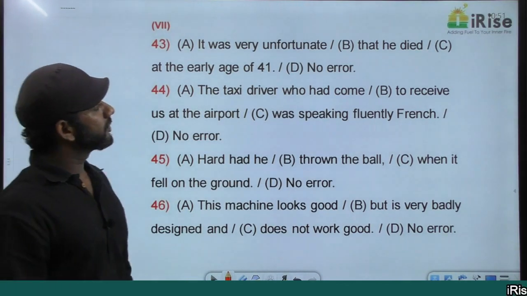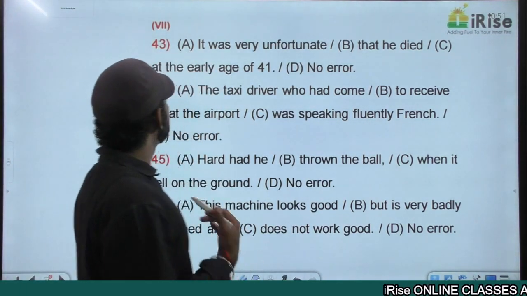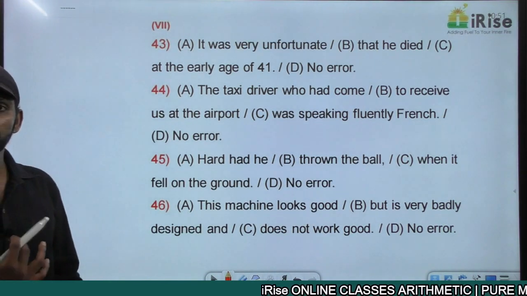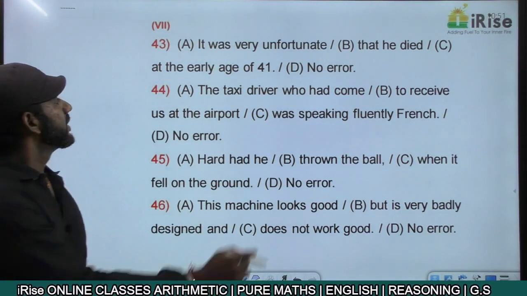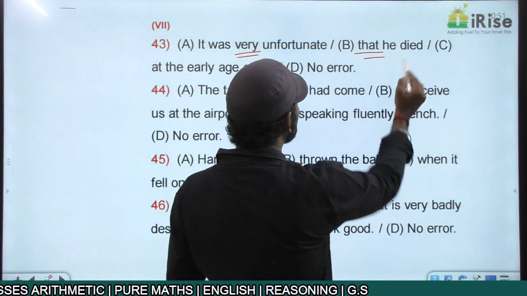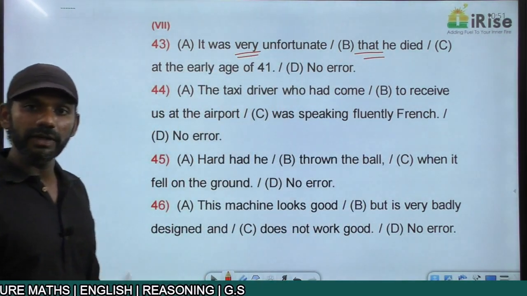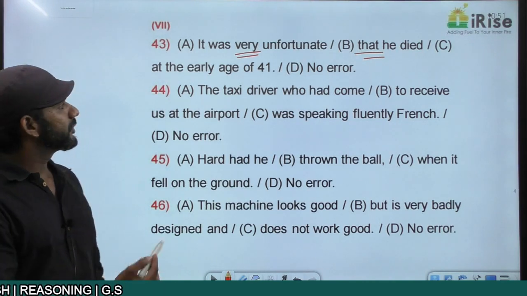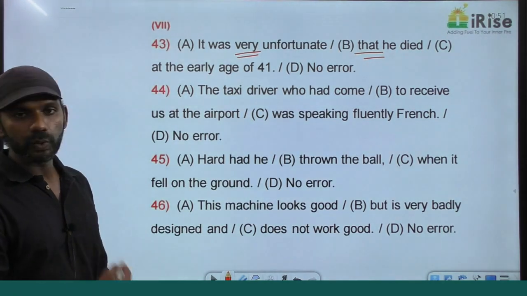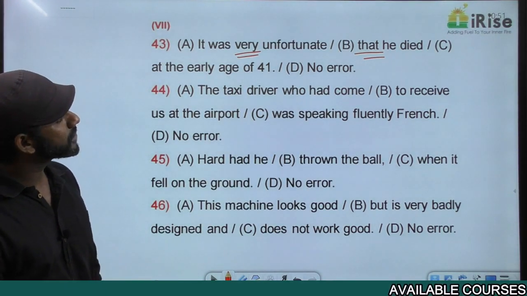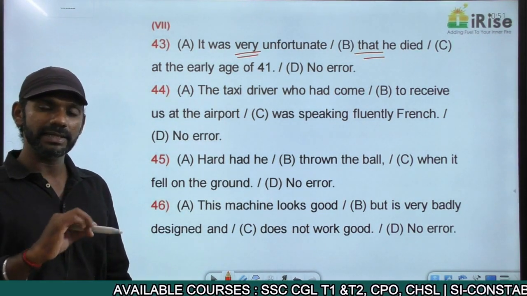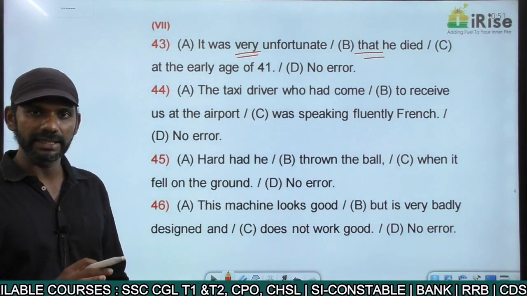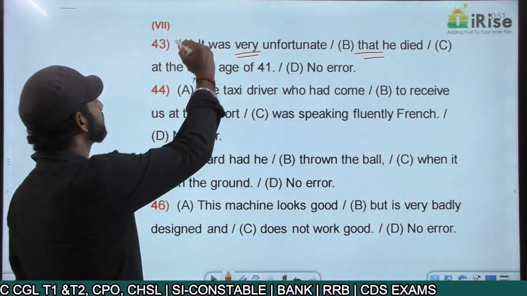It was very unfortunate that he died at the early age of 41. We discussed this rule in conjunctions. Very cannot be followed by that. So will be followed by that. And if I change part 2, then it was very unfortunate. The sentence cannot be framed in any other way. So undoubtedly, when you correct a mistake, the whole statement must be grammatically correct. So in this case, the error is in part A.